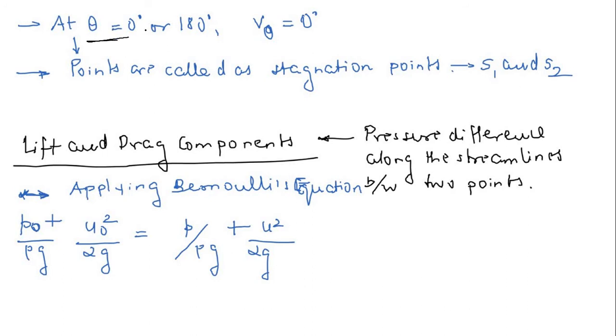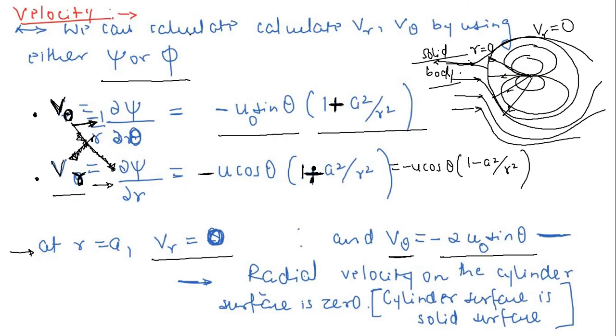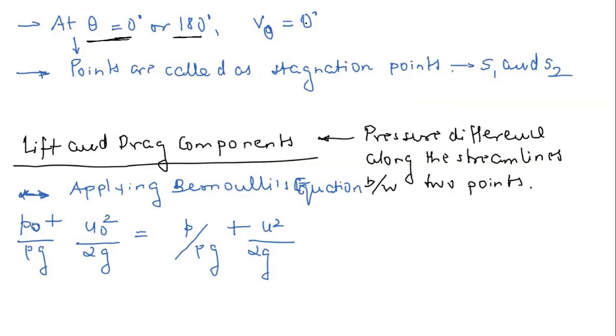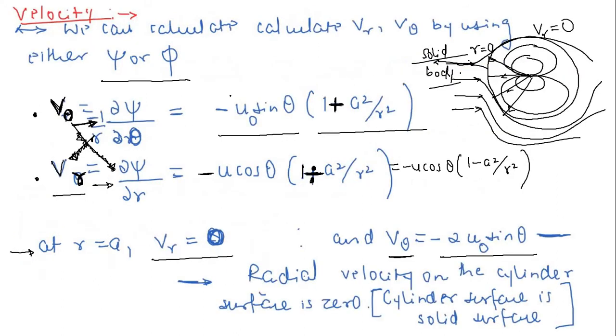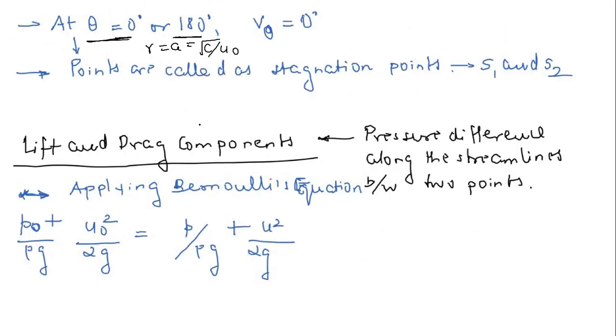Now again, these are other things. At theta equal to 0 or 180 degree, another very important point. We discussed that at radius r is equal to a, what is going to happen? Again, r is a, that is square root of c by u naught, and we imposed one more condition. We said that theta is equal to 0 or 180 degree. So what will happen further? If theta is 0 or 180 degree, then the tangential velocity is also going to reduce to 0.